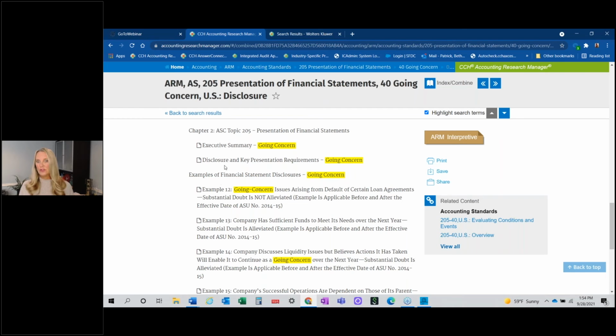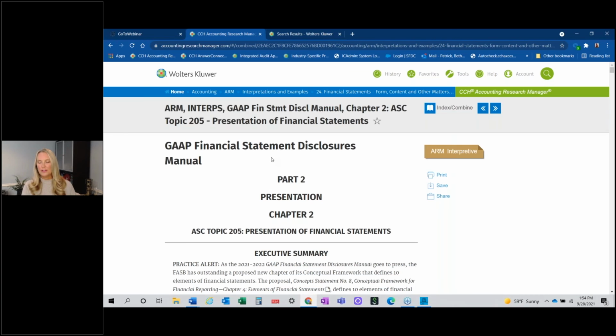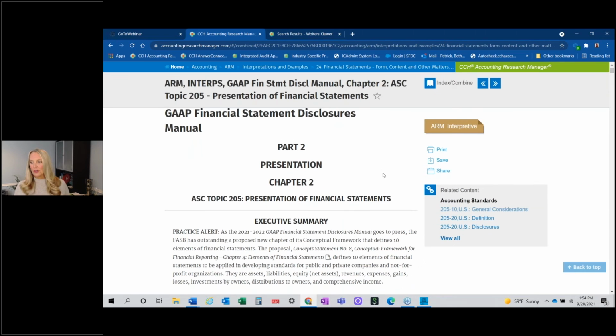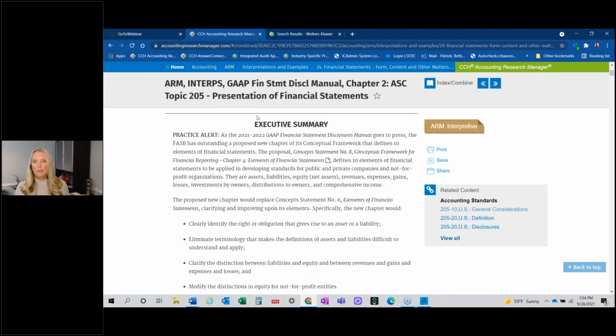I now can just go in, start some of my research right from this great page that I found by doing the keyword search. And this would have a lot of examples. We're going to be running out of time, so I won't go through all of that, but we do take you through the disclosure requirements, and then we give you a lot of examples that you can copy and paste. Everybody likes that.